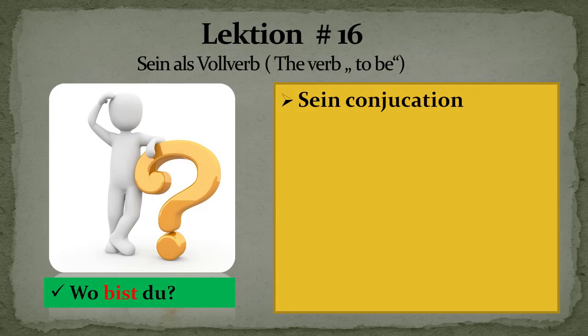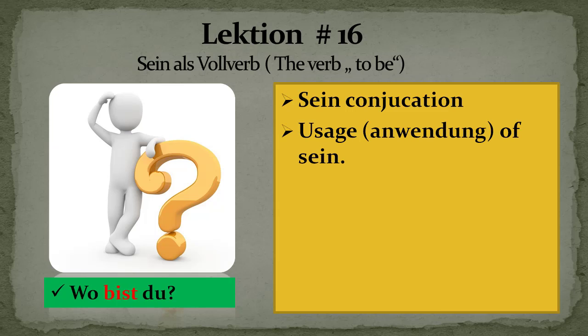This is lesson 16, and in this lesson, I will be explaining about sein as a full verb. The verb "to be" in German is very important. So first we'll see the learning objective of this video. We'll see the sein conjugation with respect to the subjects, followed by how to use the sein verb in a given sentence.